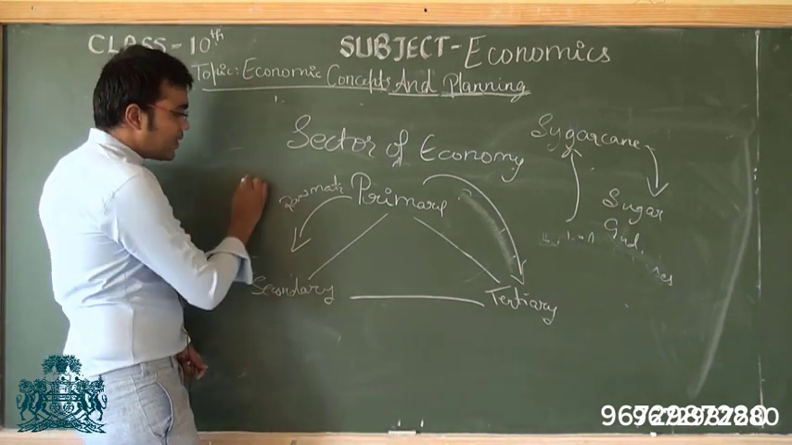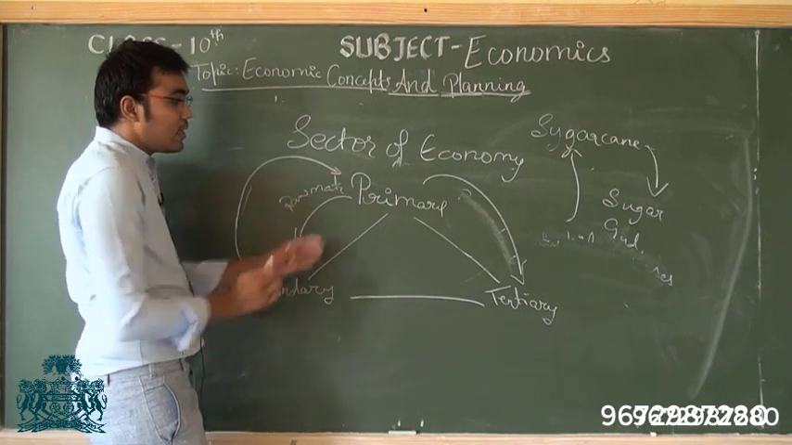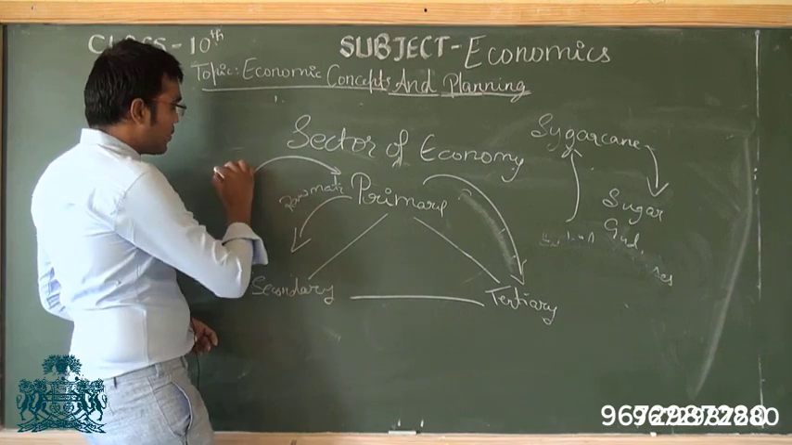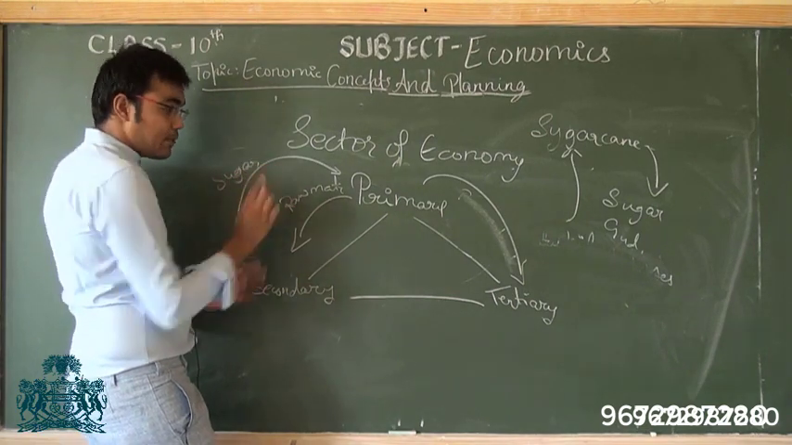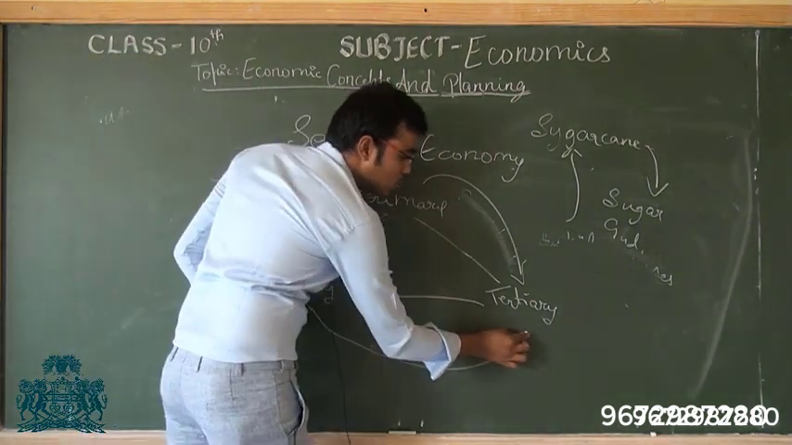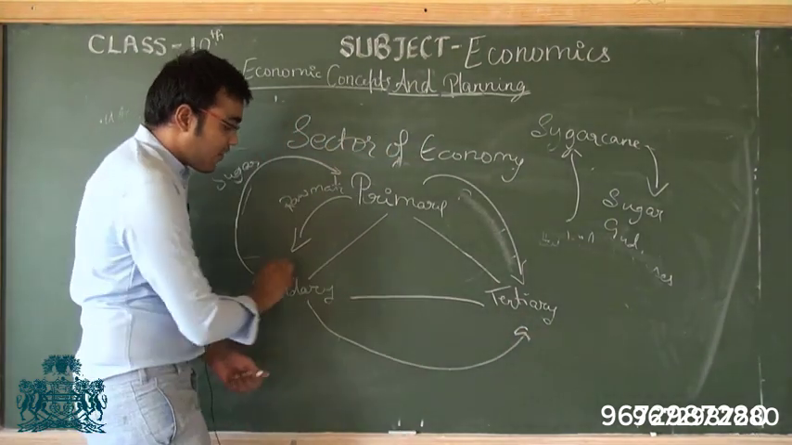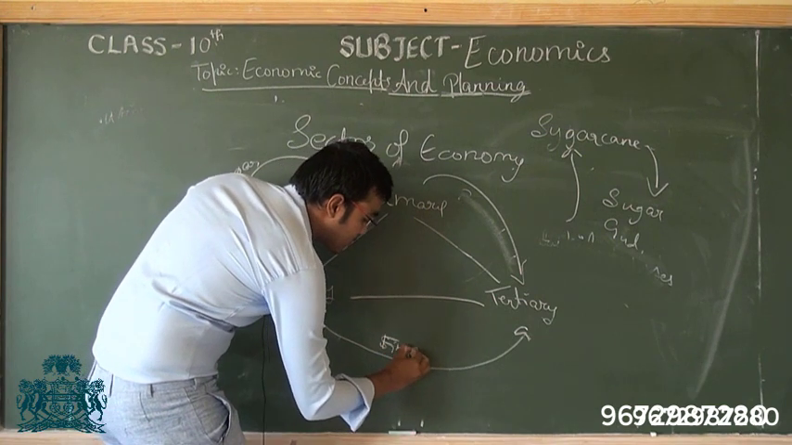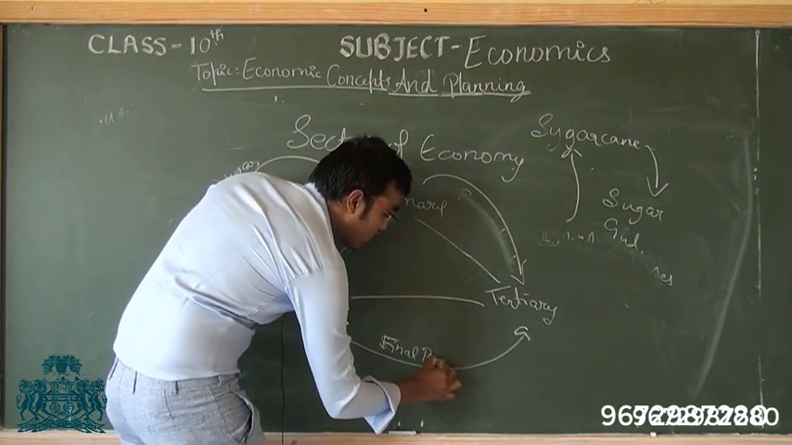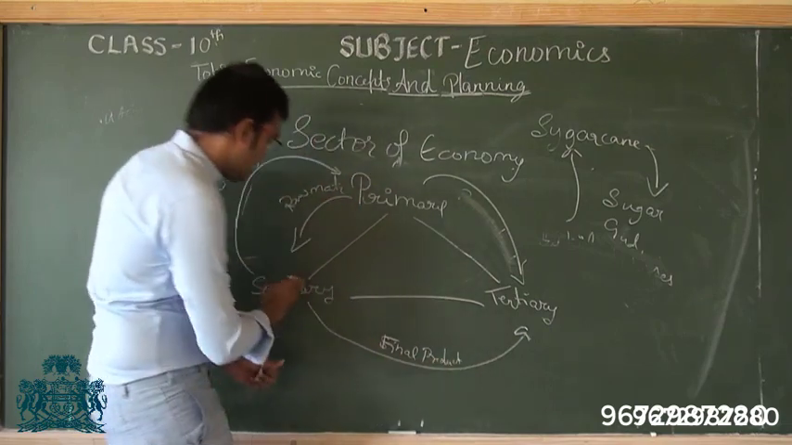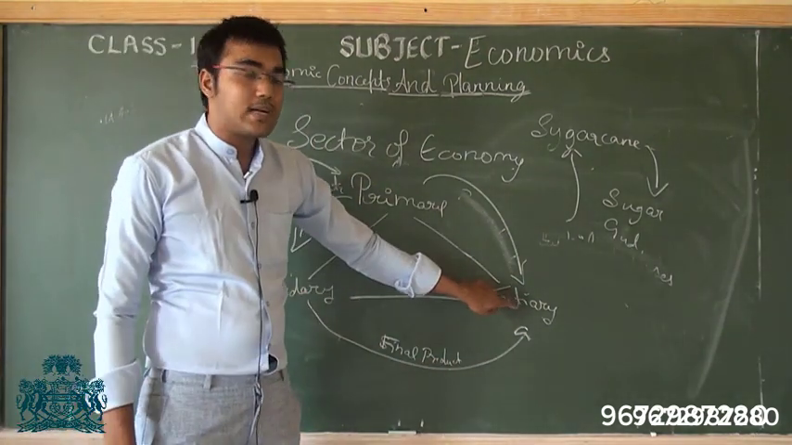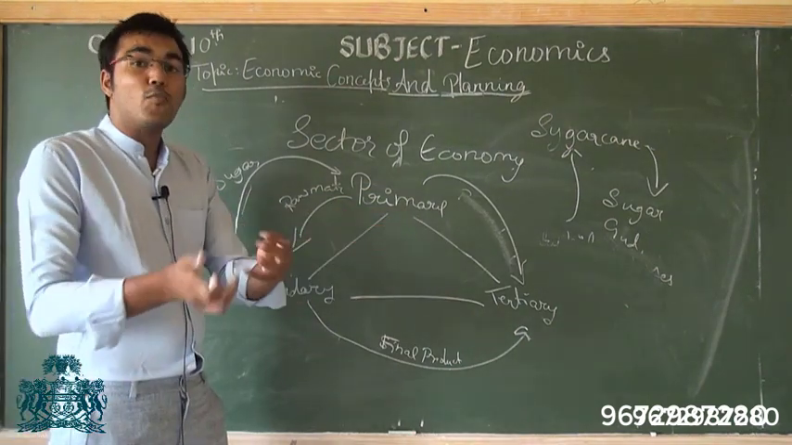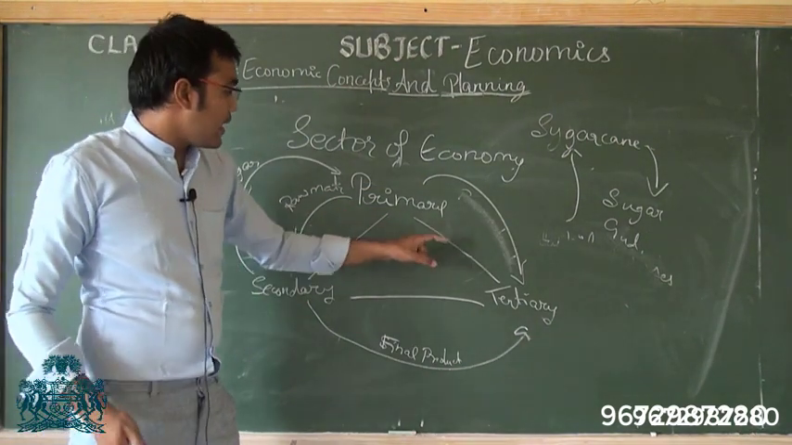That sugar will be provided back to the primary sector, because the consumers in the primary sector need sugar. So the secondary sector will provide the final product to the primary sector as well as to the tertiary sector. This is how the important role of the secondary sector comes, whereas the tertiary sector will help the secondary sector and the primary sector for the movement of goods and allied services like transportation.